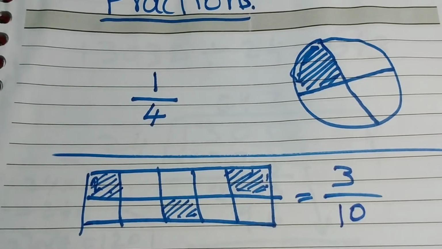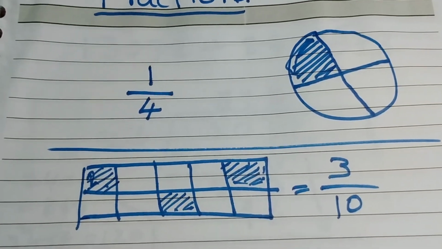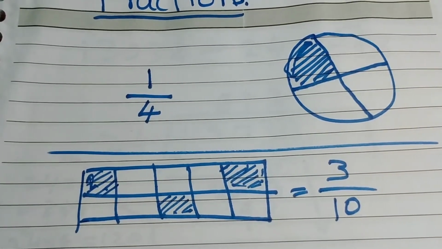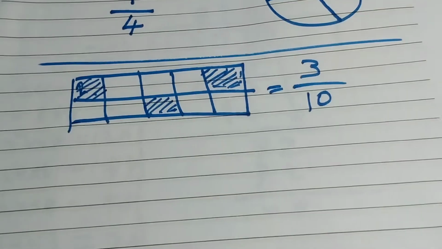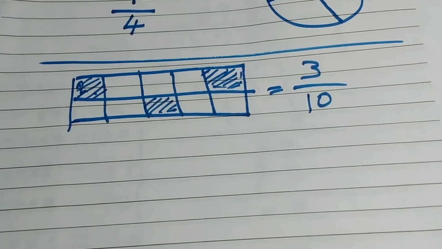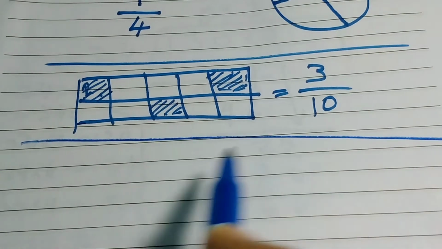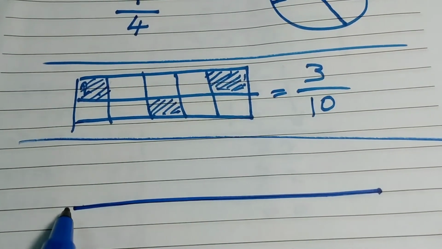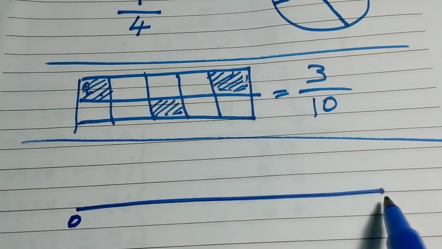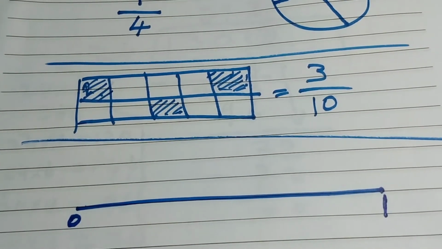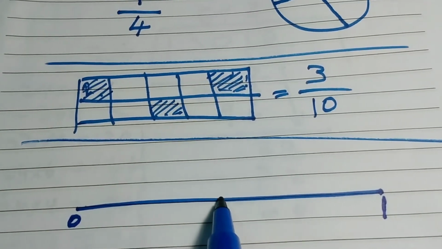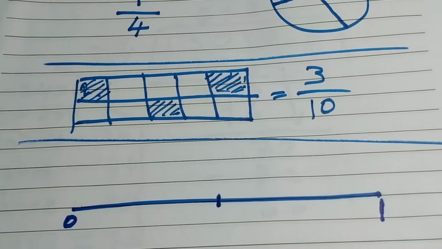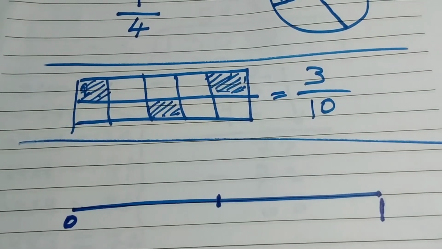This is a fraction, and this was the little introduction to fractions. So my dear, a fraction is a part of a whole. So we will try to understand fractions now by using a number line. So for example, this is a line, and it goes from 0 to 1. So this is the mid of the one, half of the one.